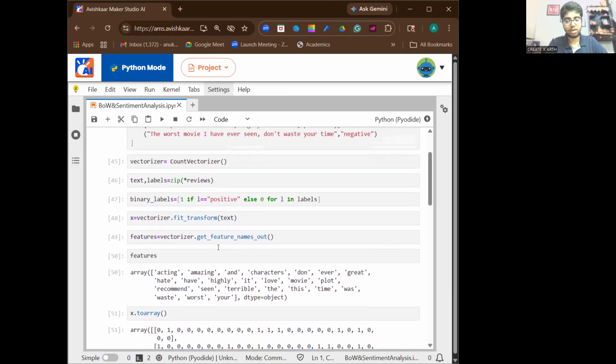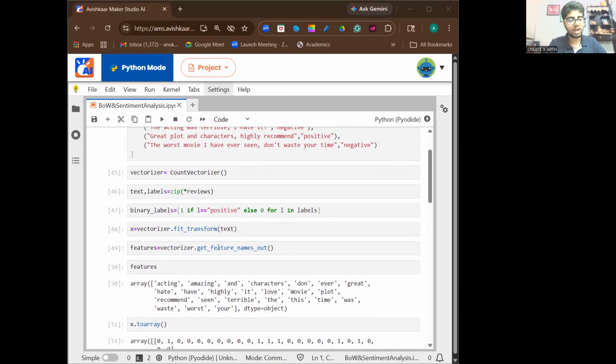Now here we go. We convert it into an array. So features X dot toarray. It means it converts the sparse matrix into a normal 2D array. Then each row refers to one review and each column to one word from the vocabulary.